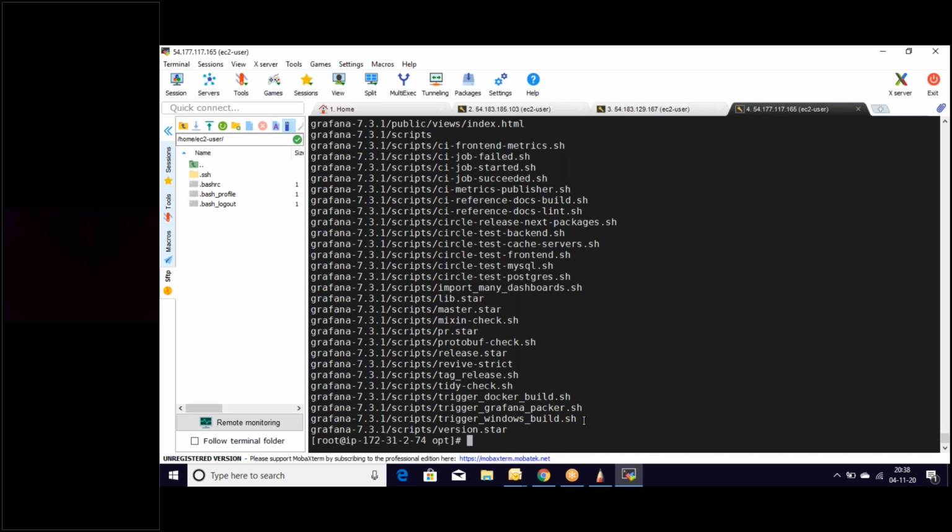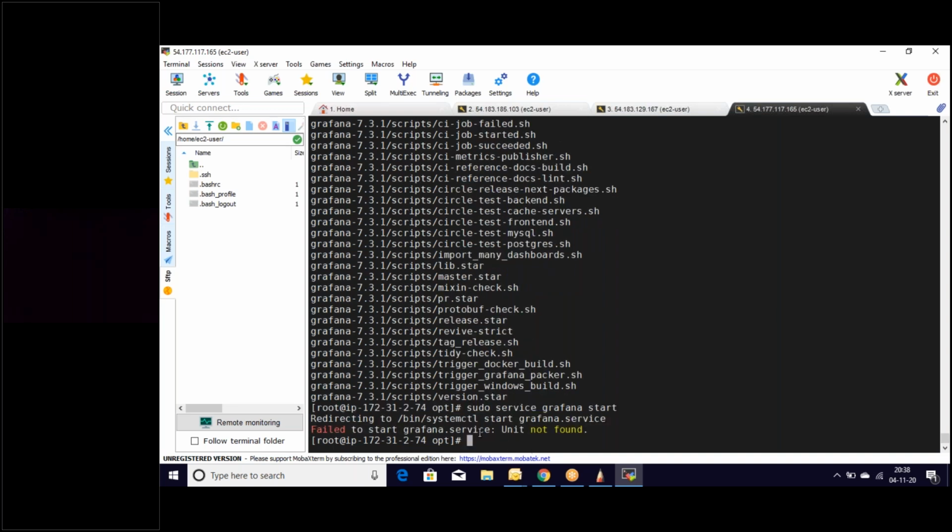Let's start the Grafana service. Sudo service, service name Grafana dot service. Init not found.